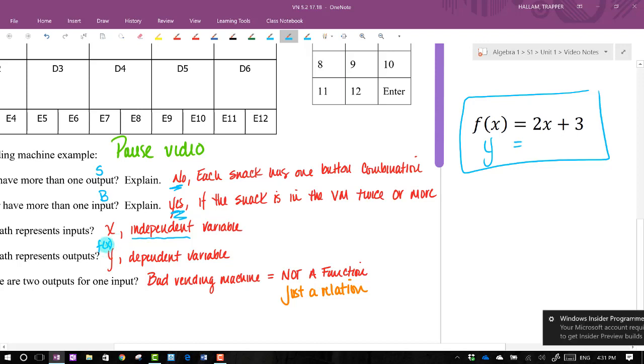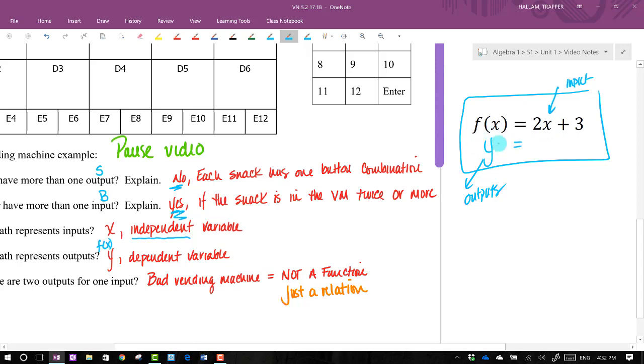All right, so looking at this, y is our outputs, x is our inputs. So let's label it. Here's our inputs. Here's our outputs, just so you can see what it is related to in algebra, because now we're trying to translate this vending machine. Inputs here, a button combination, we put things in for x, and then things come out, or your snacks come out of y after something happens. So that's where the vending machine comes in to make sense.